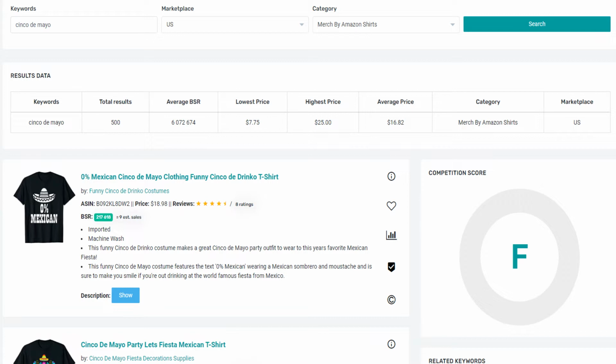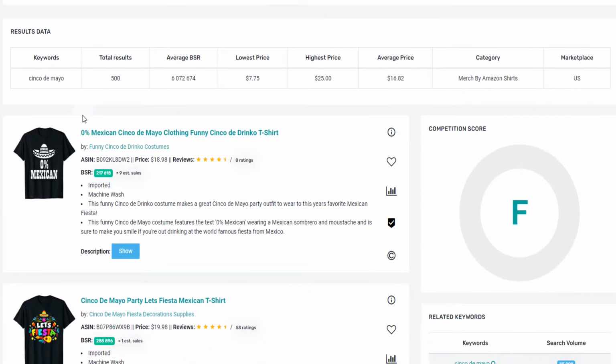Where basically I would select what was selling around this time last year or the previous year. And of course, about a month before Cinco de Mayo, May 5th, this is what we've come to.